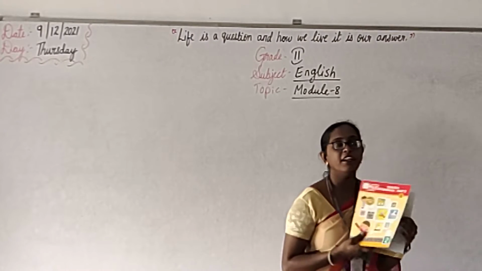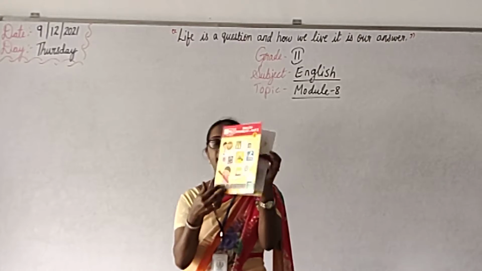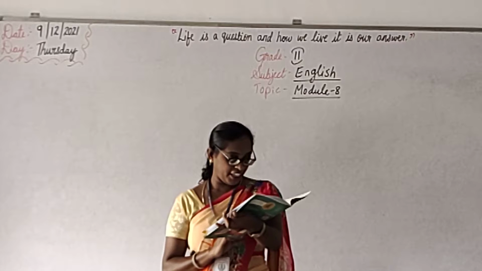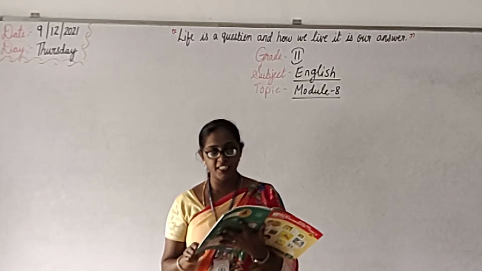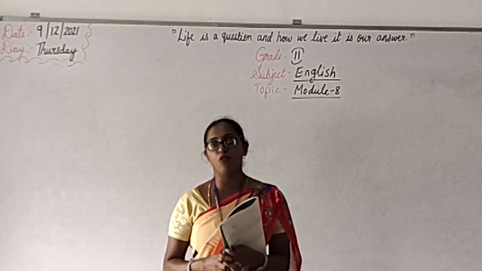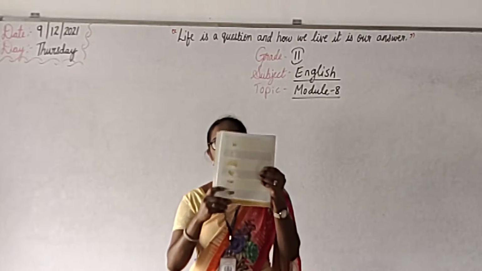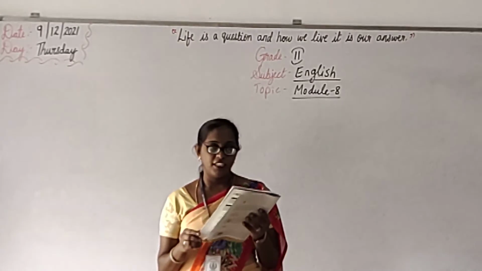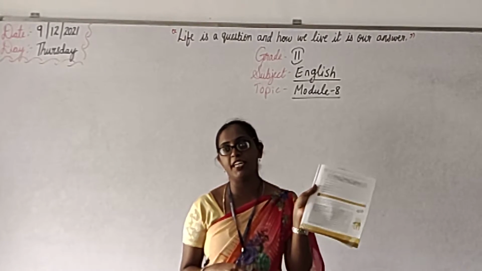Take out your English workbook part 2, children. What we did in previous class? Tell me. We did sentence dictation. Then about the house, everything, rooms and all, right? Have you all completed the homework? Yes, ma'am. Then class of everything completed, right?